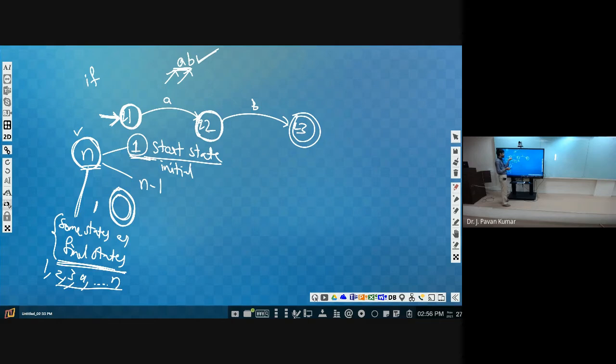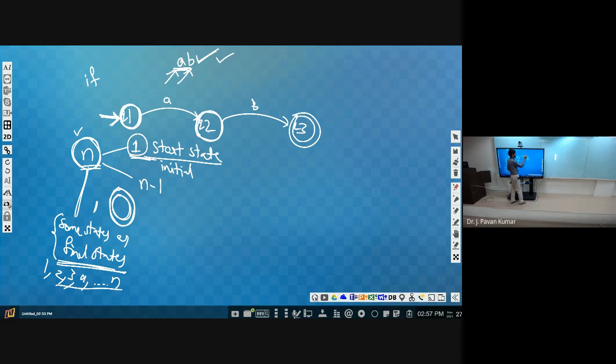From the first state Q1 to Q2, we need one input symbol, that is A. Whenever we have A, we can have a transition from Q1 to Q2. Whenever we read another input, that is B, from Q2 we can go to Q3. So AB means we are able to reach the final state. Starting from the initial state, if you reach the final state, that particular string is accepted.